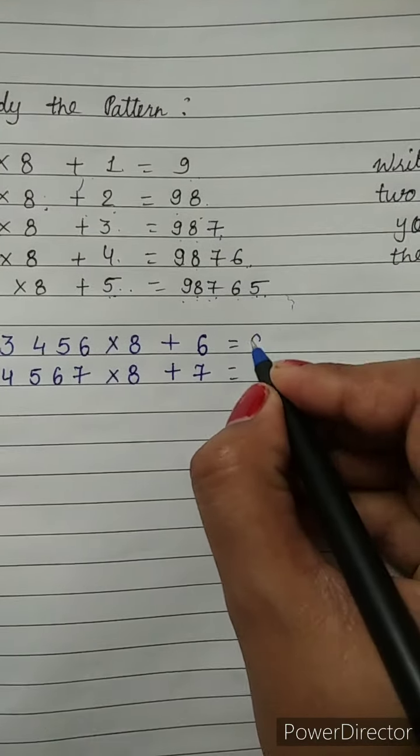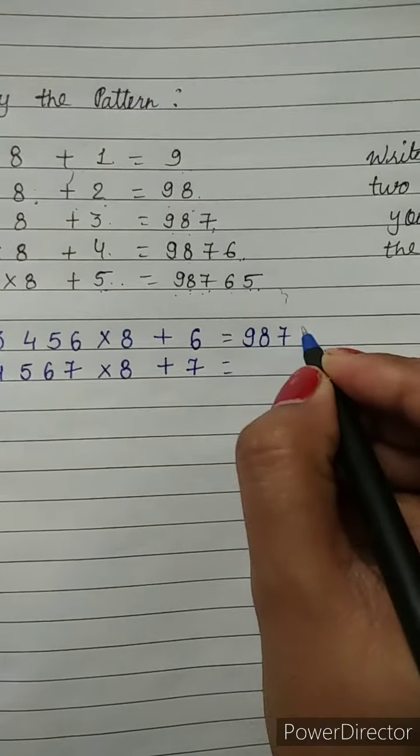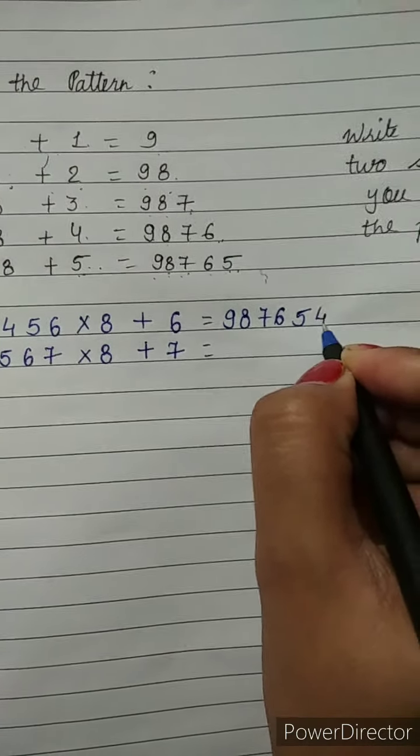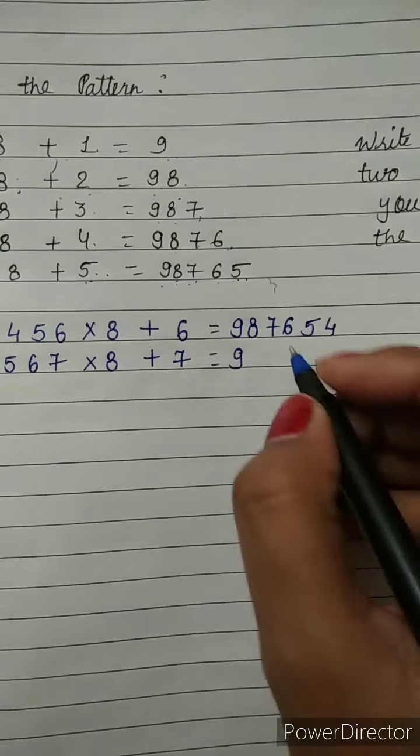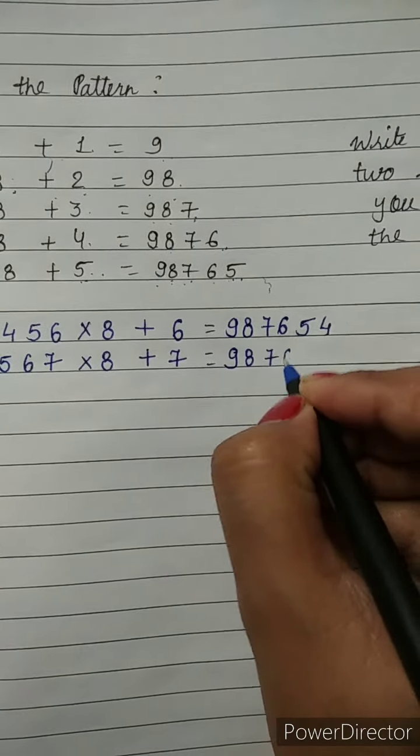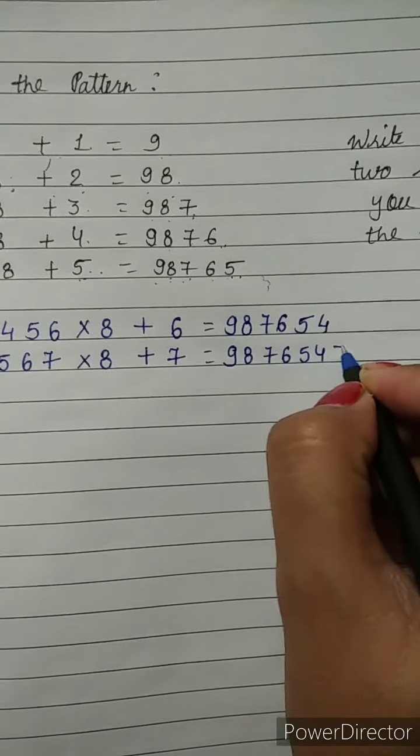So its answer is 9 8 7 6 5 4. 9 8 7 6 5 4 3.